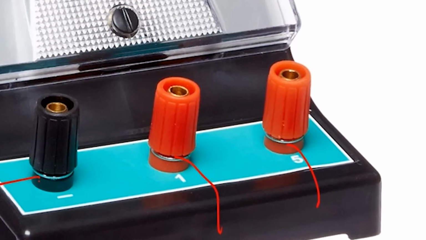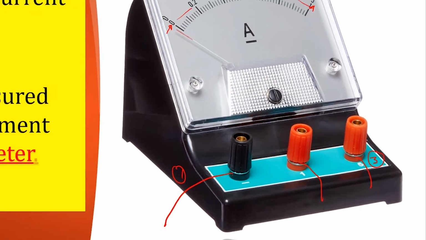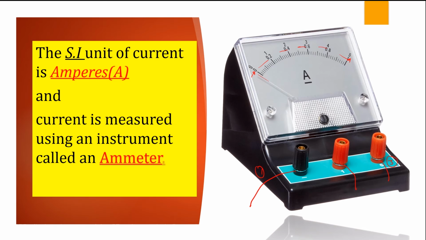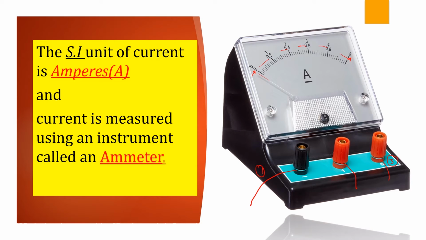And later we are going to emphasize that usually an ammeter is connected in series, because the work of an ammeter is to measure current that flows in the circuit. So if you want the ammeter to measure the current that flows in the circuit, you always have to connect it in series with the source of current.